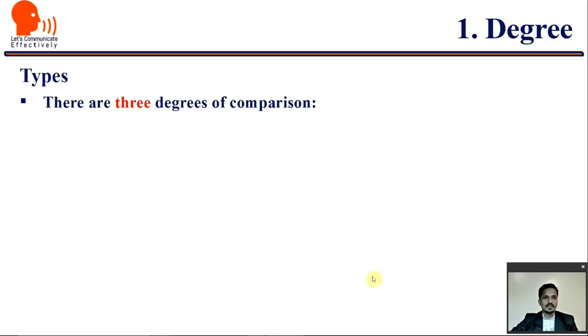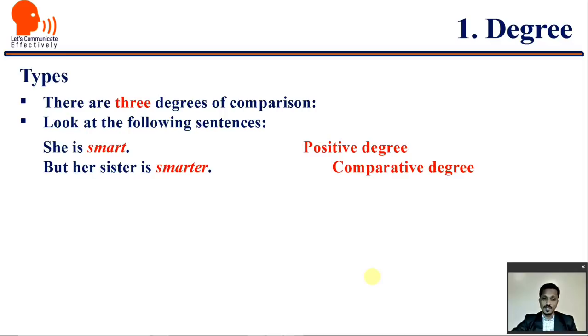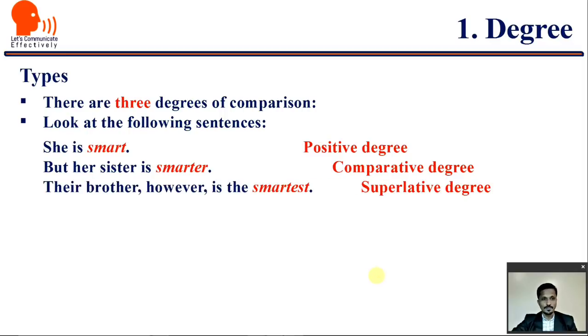Types of degrees. There are 3 degrees of comparison. Look at the following sentences. She is smart. It's a positive degree. But her sister is smarter. It's a comparative degree. However, their brother is the smartest. Here in the positive degree, simply the adjective smart is used. With smarter, there is a comparison between these two sisters. And now the comparison is between the two sisters and the brother. And the brother is the smartest.